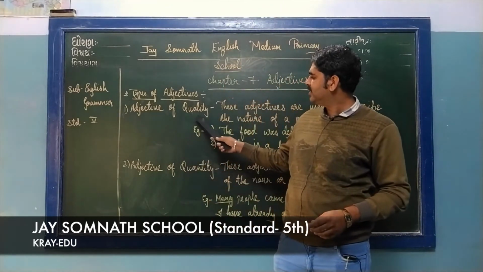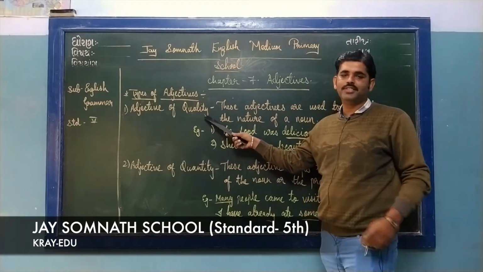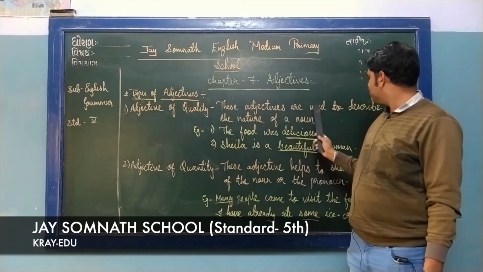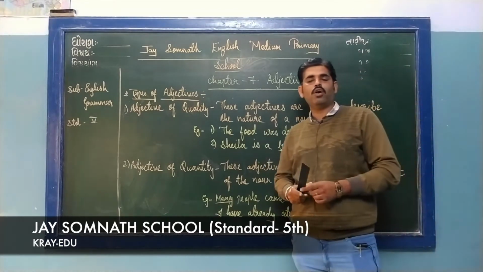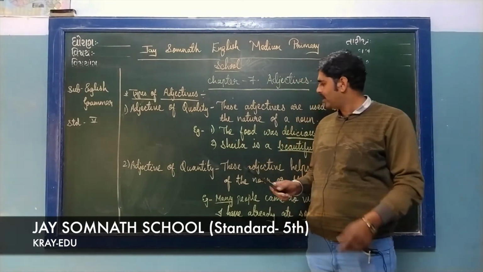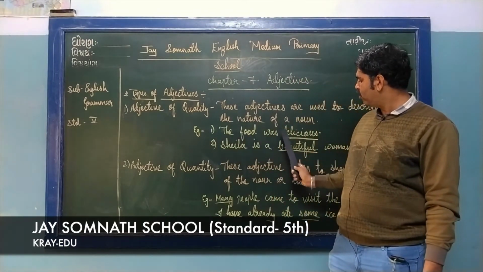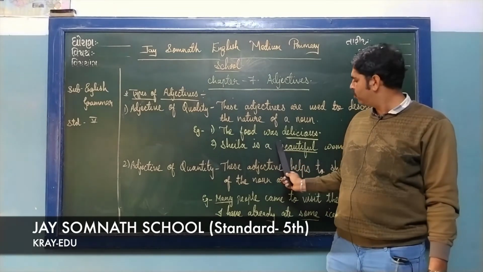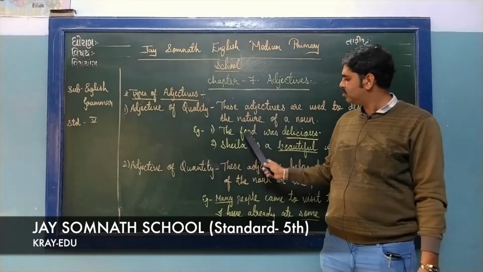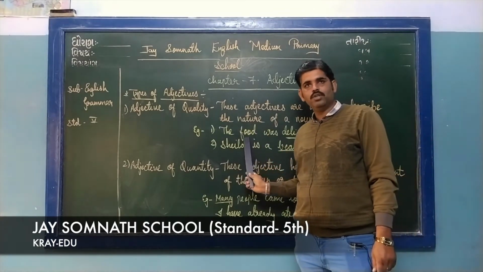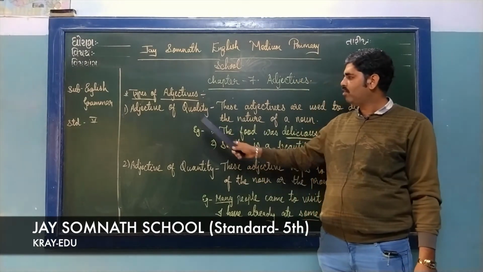First one, adjective of quality. What is adjective of quality? These adjectives are used to describe the nature of the noun. They add to the quality of a noun or a pronoun. Let's look at the example. The food was delicious. How was the food? Delicious. The word delicious adds something to the quality of a noun. So the word delicious is an adjective of quality.